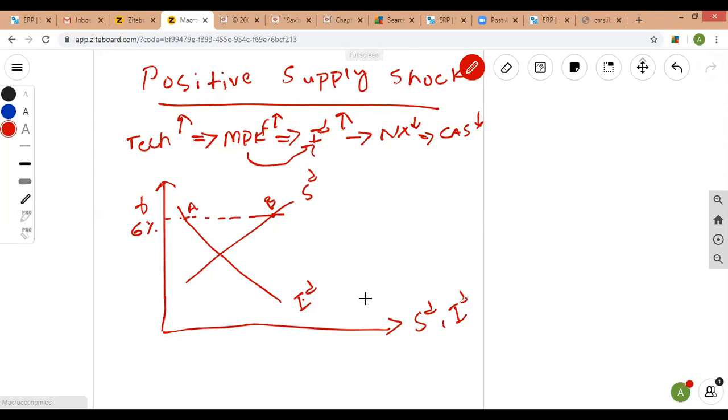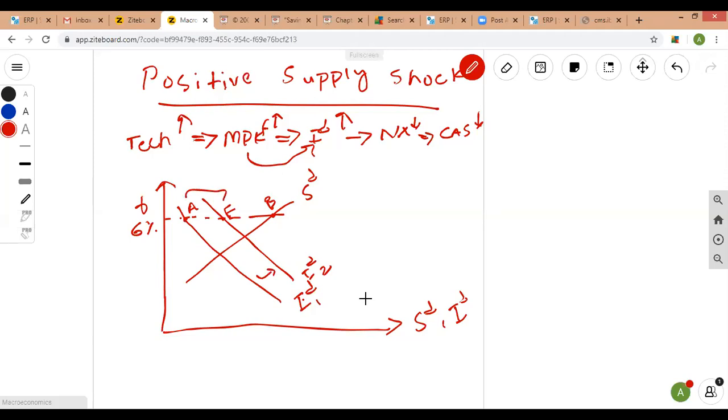Now, after the technological improvement, which caused firms to demand more capital by investing more, the investment curve would shift upward this way, and you can see that investment demand would increase from ID1 to ID2. Now, in response to it, the amount that was available for lending out abroad has decreased from AB to, let's say, AF. So this is the amount that is available for lending abroad.